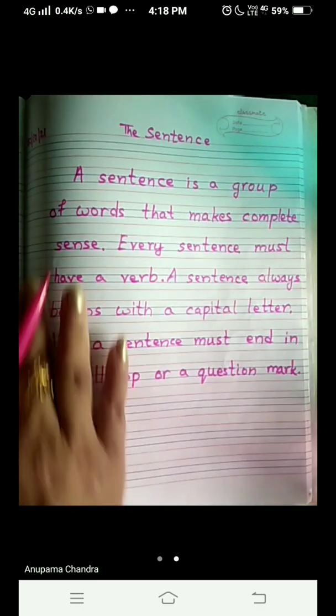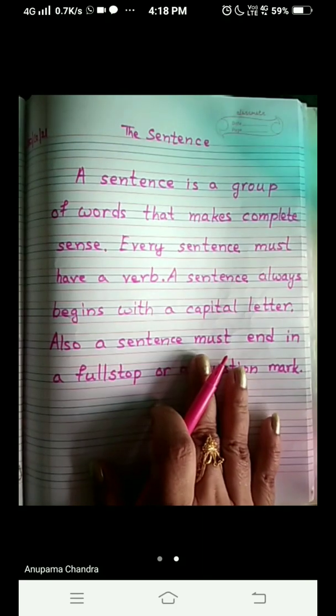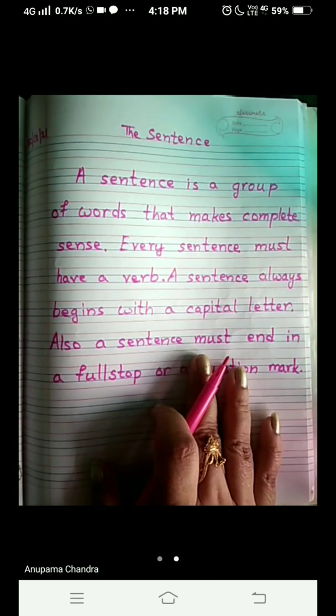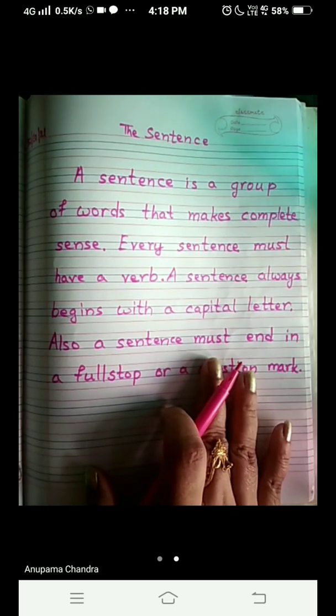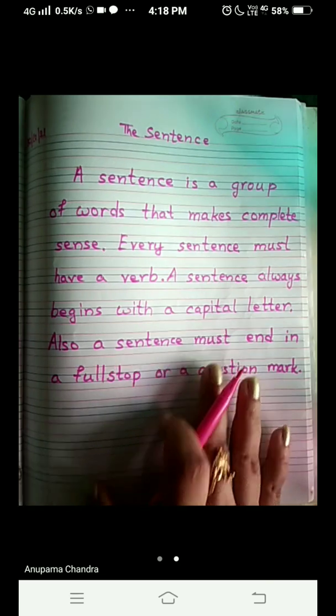Okay? And children, this is only for your reference. Do not learn it. Okay? Read it once or twice. That is enough. Need not learn it. This is only for your reference. Okay?